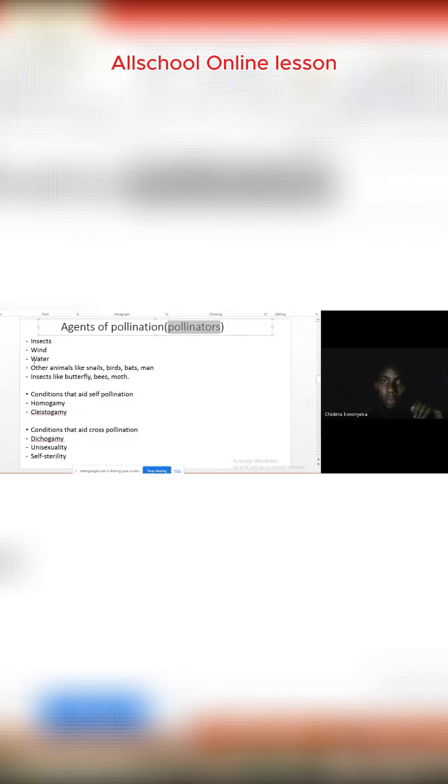Then water during rainfall. During rainfall, water can carry the plants. Maybe in the process of water carrying the plants, causing a little form of erosion on the surface of the soil, it carries pollen grains alongside, and some of these pollen grains are wasted, some are luckily attached to the stigma of another plant, and pollination takes place. Wind does the same as well. When there is wind, these pollen grains are scattered and carried from one to another for pollination to take place.